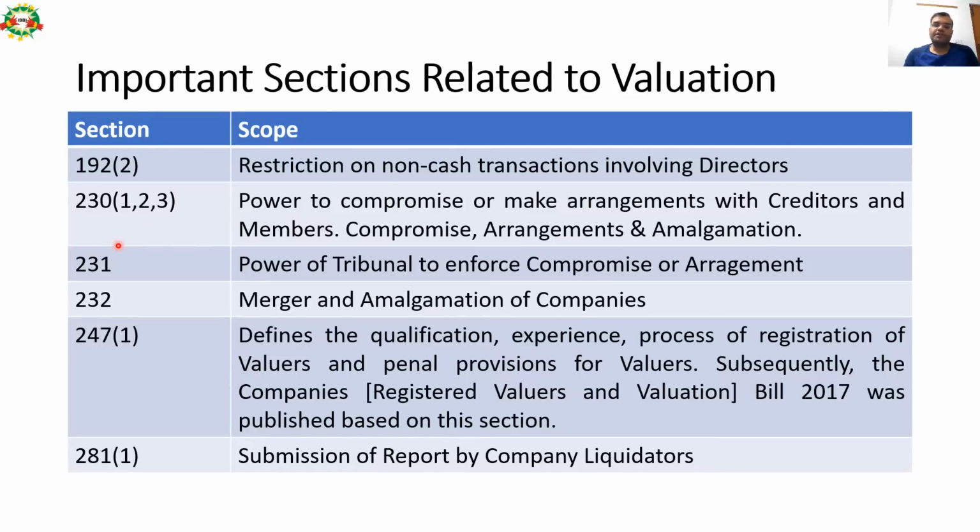Then second important section from valuation perspective is section 230(1)(2)(3). It talks about power to compromise or make arrangements with creditors and members, compromise, arrangement and amalgamation. Then section 231, power of tribunal to enforce compromise or arrangement. Section 232, it talks about merger and amalgamation of companies. Section 247(1), it is very important section and we will see further details in next slide.